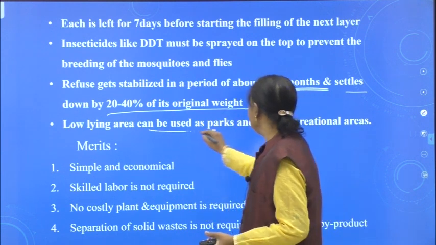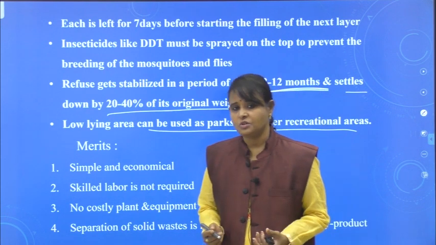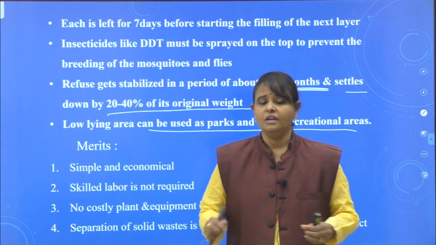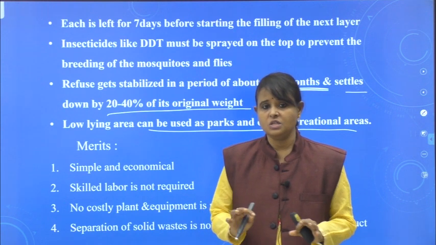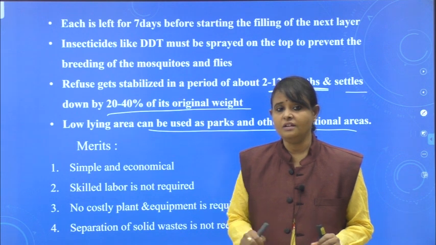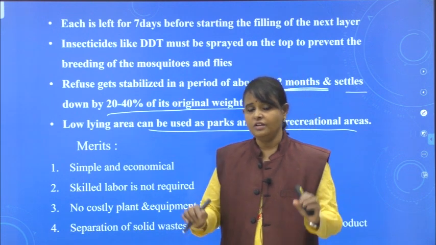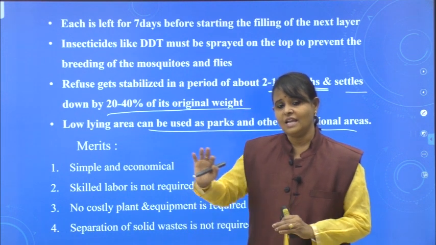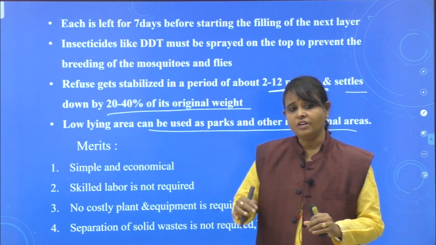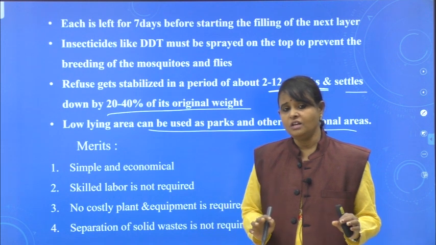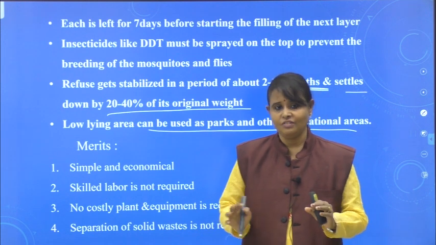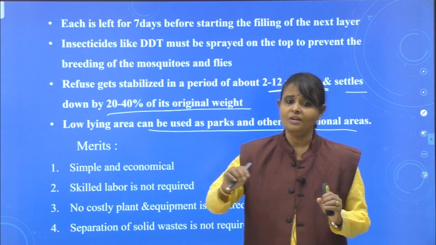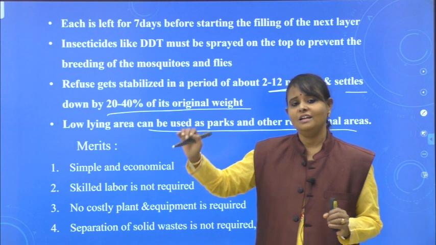Low-lying areas can be used as parks and recreational spots. So we dump this waste, and after dumping, we can use that as a recreational spot. It helps to increase the fertility of the soil. The waste is degraded. If any problem occurs, we take some precautions to control it. This is landfilling. Landfilling modified to control the problem is what we call sanitary landfills. We are using some methods to eradicate the problem, and we have given the name sanitary landfills.